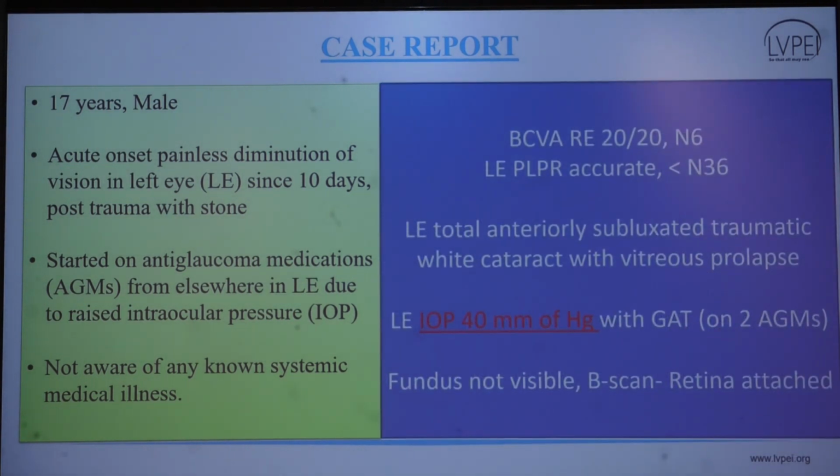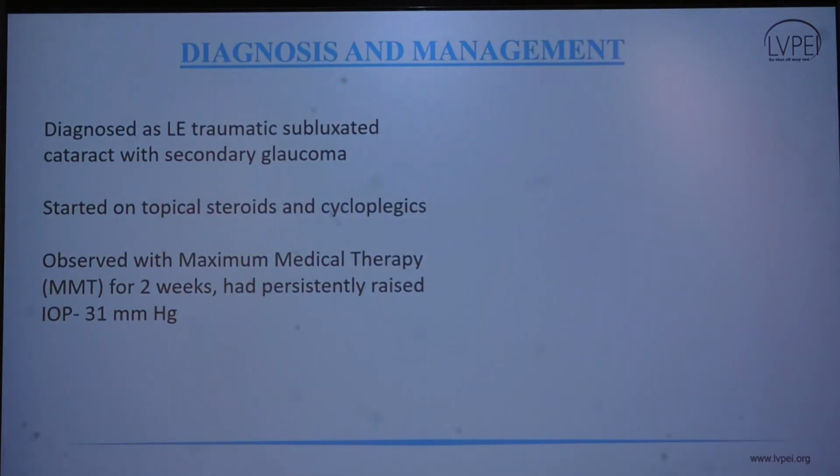The left eye best corrected visual acuity was PL PR accurate with an intraocular pressure of 40 millimeters of mercury. He also had a left eye totally anteriorly subluxated traumatic white cataract with vitreous prolapse in the anterior chamber. The fundus was not visible at all, but the B scan showed that the retina was attached. He was diagnosed as left eye traumatic subluxated cataract with secondary glaucoma, started on topical steroids and cycloplegics, and observed on maximum medical therapy for 2 weeks.